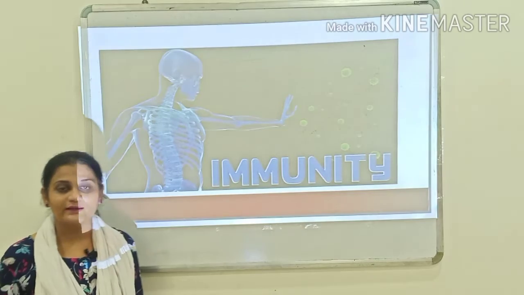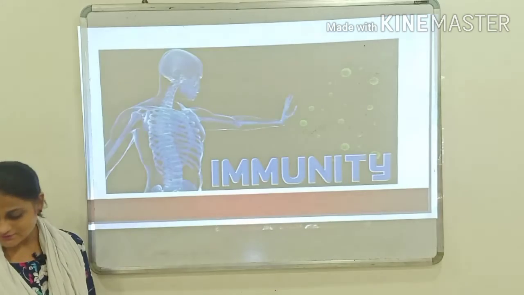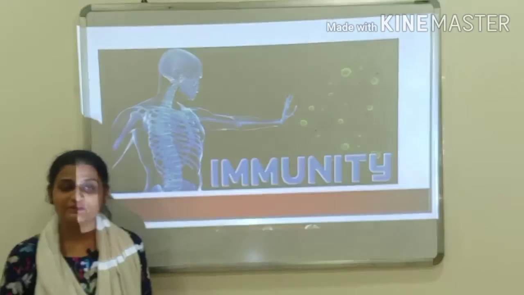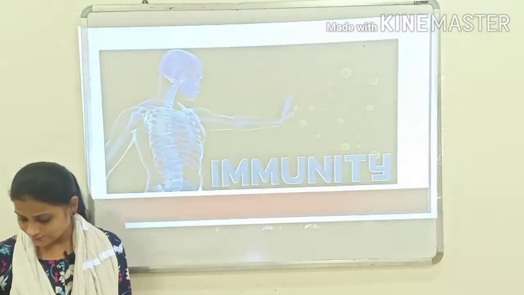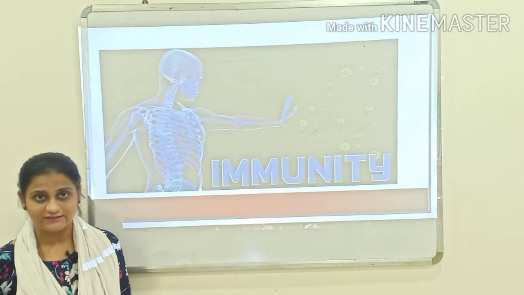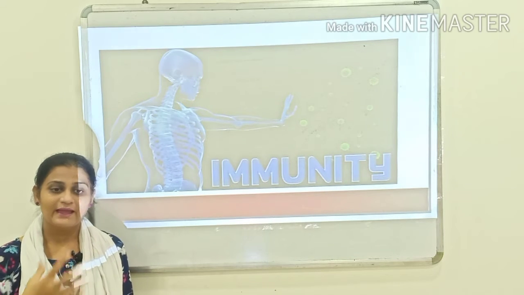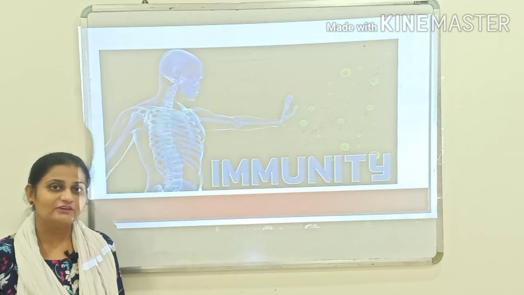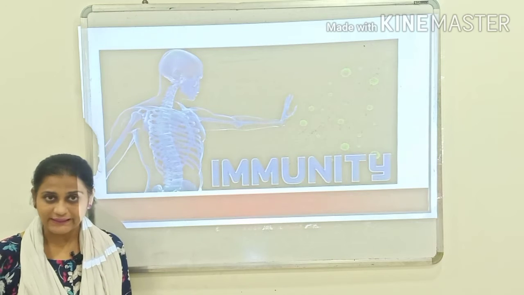In the bone marrow there is the formation of all types of blood cells including the B lymphocytes and the T lymphocytes, whereas the thymus is a bilobed structure where there is maturation of the T lymphocytes. Thymus is very large in size at the time of birth, and slowly and gradually with age it decreases and it becomes very small at the puberty age.